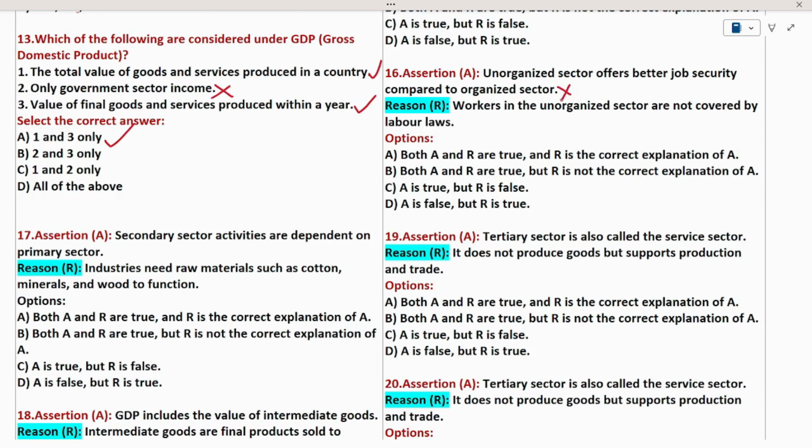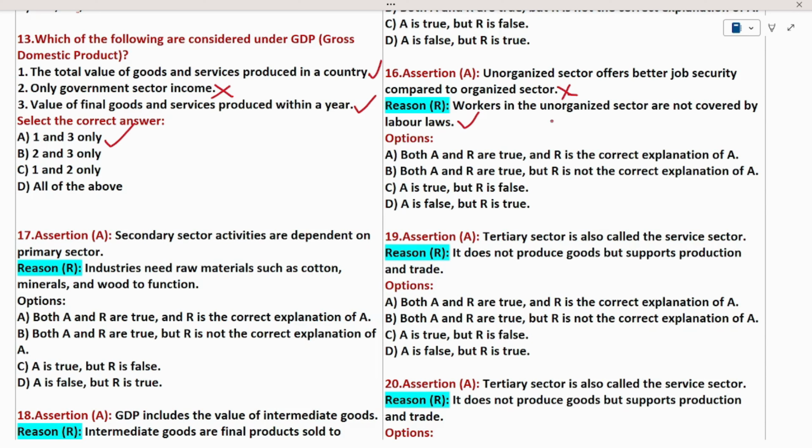It's literally false. Why? Because the unorganized sector doesn't have any job security itself, so it cannot offer security to the job. So the assertion is completely wrong. Then come to the reason: workers in the unorganized sector are not covered by the labor laws. Yes, this is a true statement. Because we already discussed that in the unorganized sector, workers are not under the control of labor laws. So the reason is true.